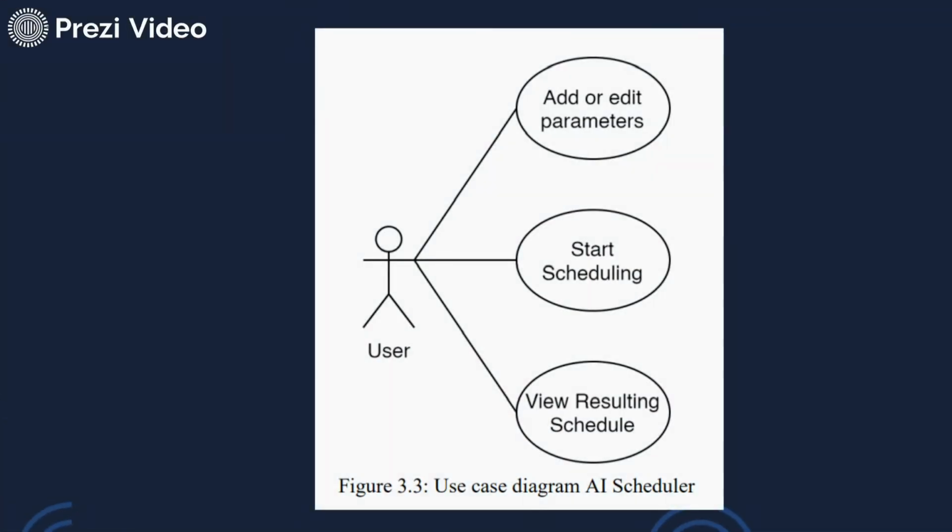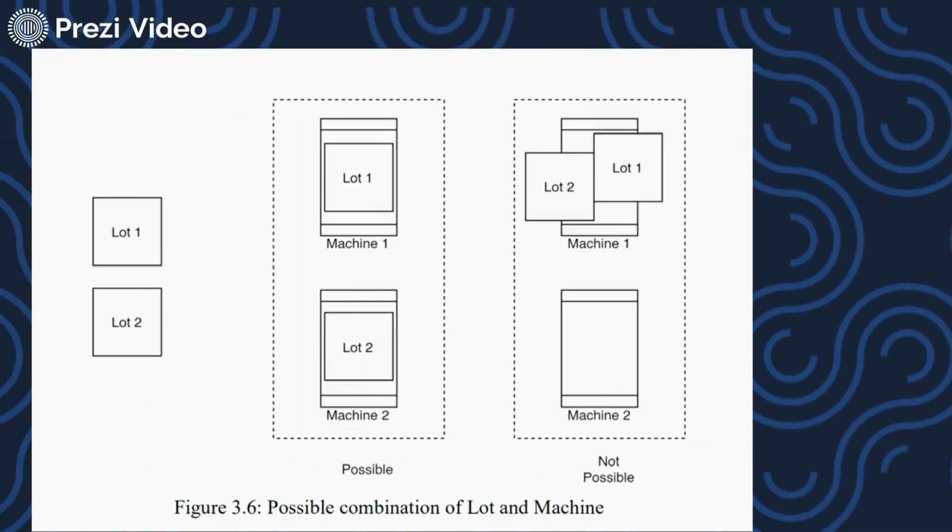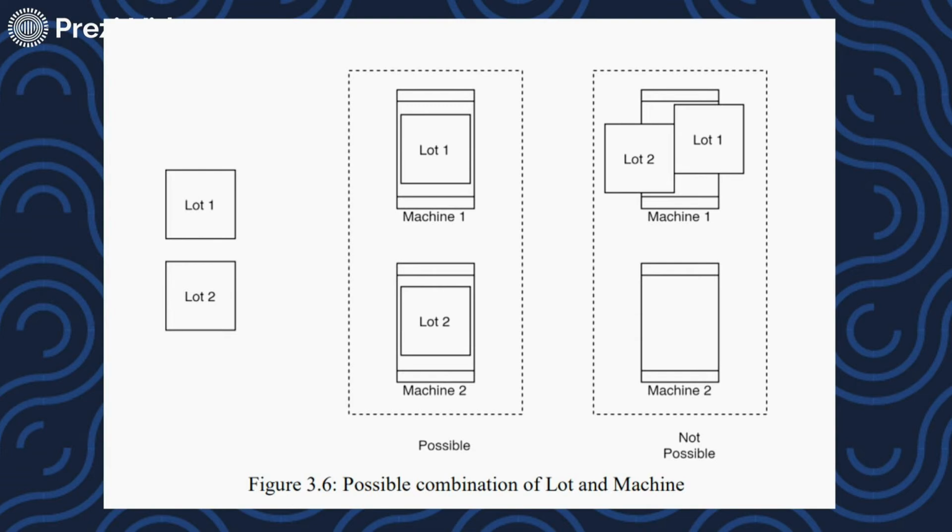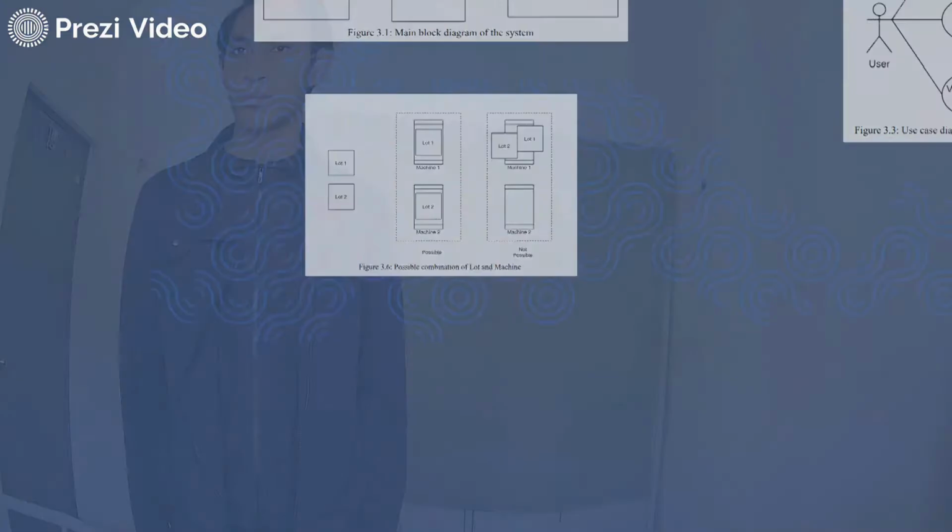This is the use case diagram for my system. The user can edit parameters, start scheduling and view the schedule result. And to make this project simple, a machine can only process one product at a time. So let's see my project design.